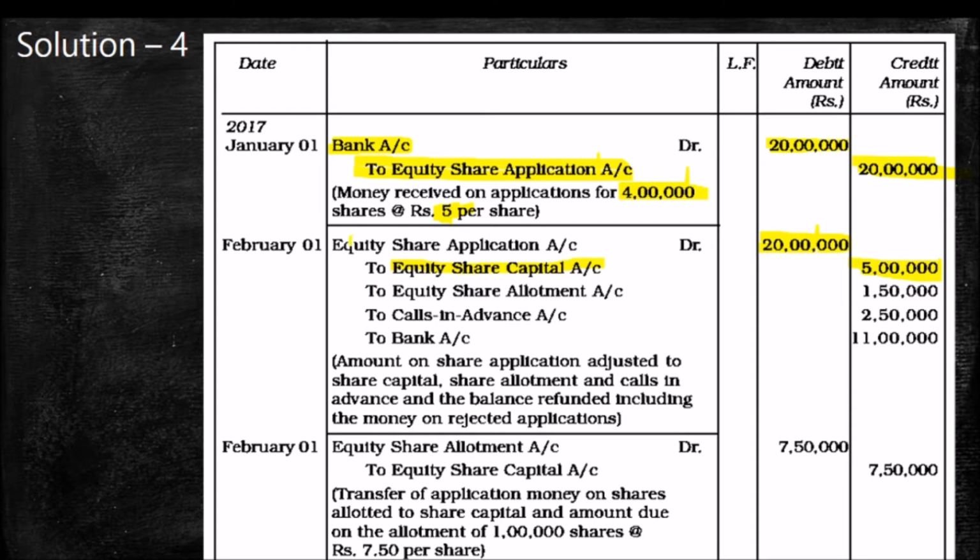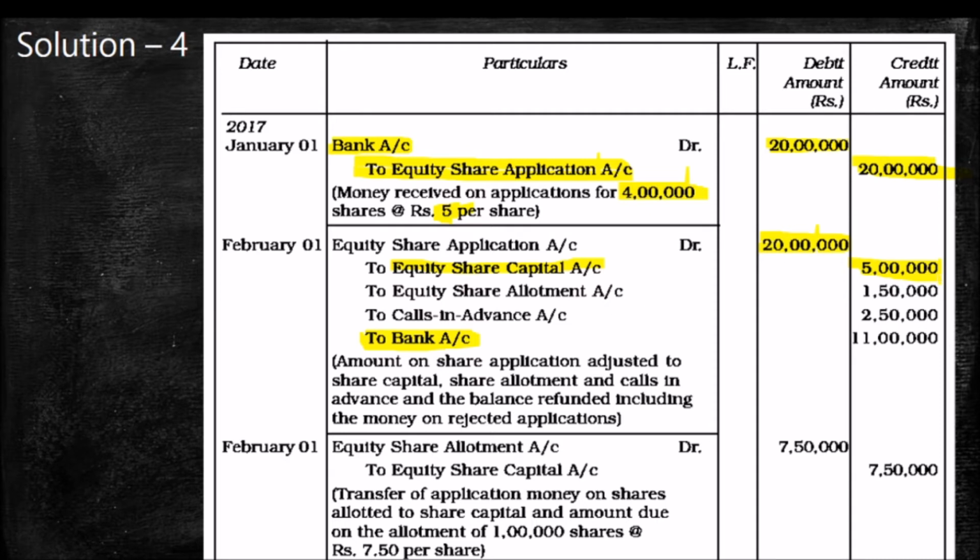And equity share application to bank, third entry. Here all the entries are combined. Please don't get confused. The second entry will be equity share application to bank, the entry for rejection. So what is the entry? 2 lakh shares are rejected, so 2 lakh into 5.